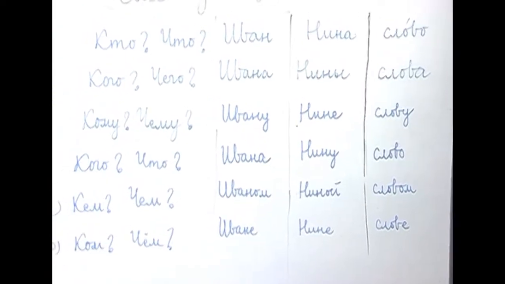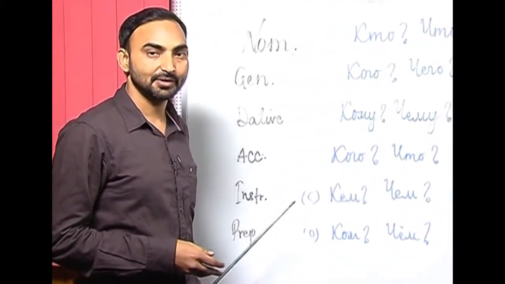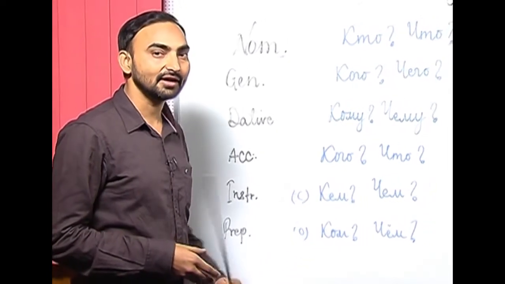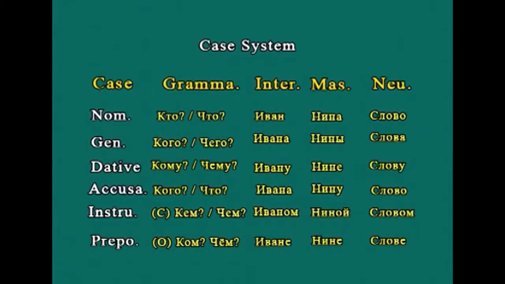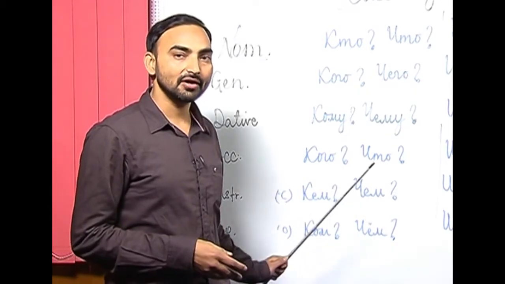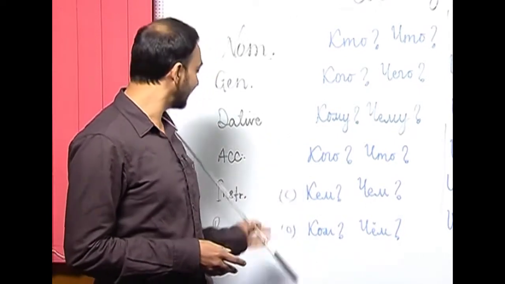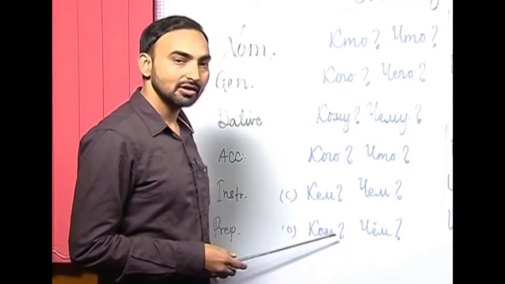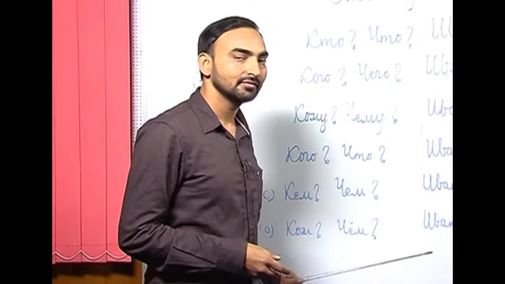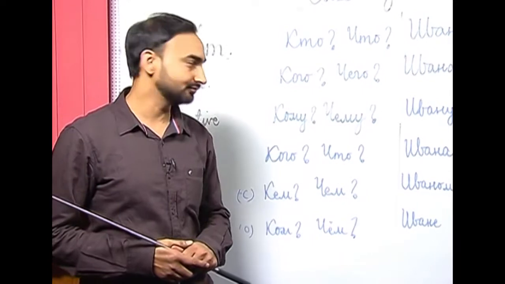And the last case in Russian we have is the prepositional case. The prepositional case itself denotes that it comes after a preposition, and it answers the questions o kom, o chom, or after v or na this case is used. So, there are 3 prepositions mainly after which this case is used: v, na or o, and the questions are o kom, o chom, and the grammatical function it performs is to show the location of a noun.